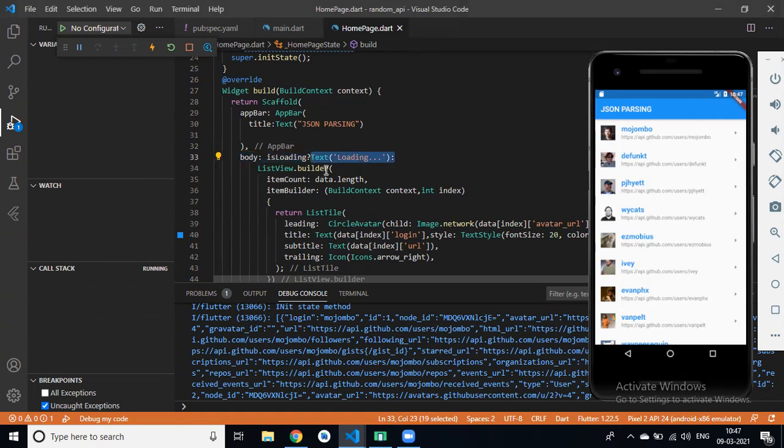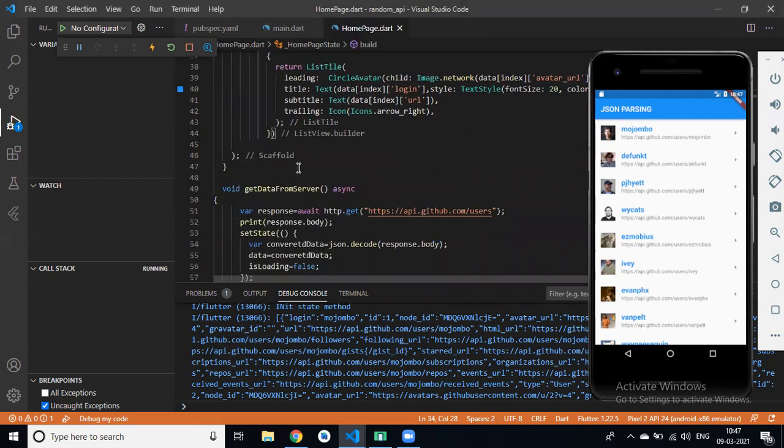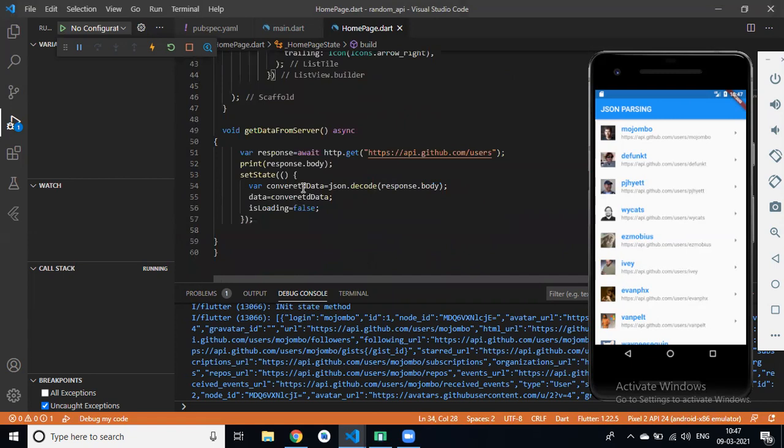Instead of this text, we can also display a loading bar widget, but now we display a text widget. If is loading is false, then simply display a list view. Clear? And when we get data from the server, simply set is loading equal to false. Clear?